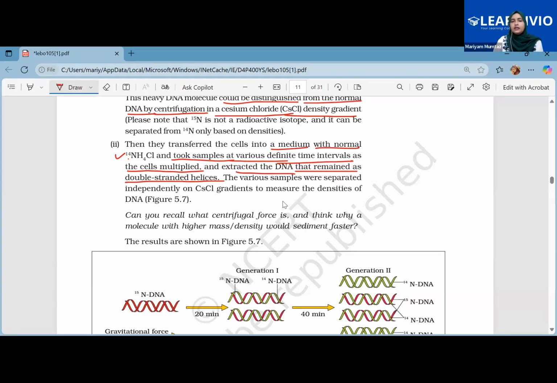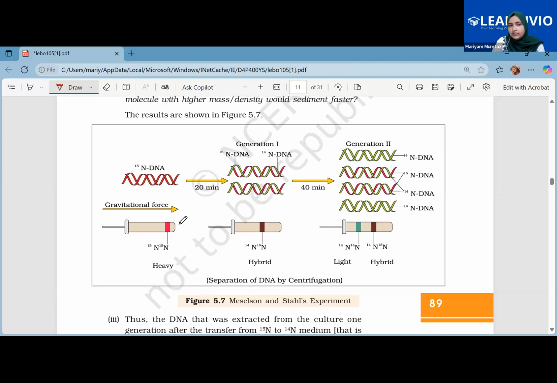E. coli. Okay, so the various samples were separated independently on the cesium chloride gradient so that we can find out the density of the DNA. When the heavier one was spun around, the band settled at the bottom and gave a heavy band, the one with the heavier isotope of nitrogen.